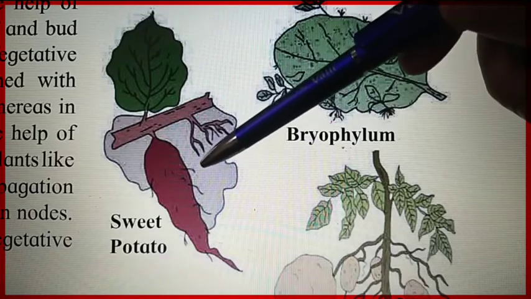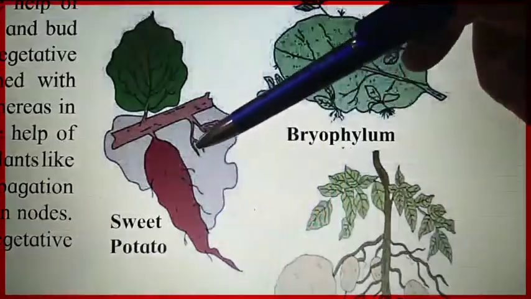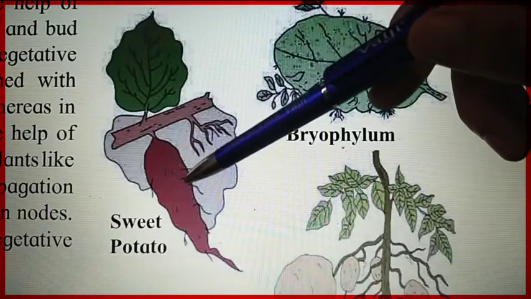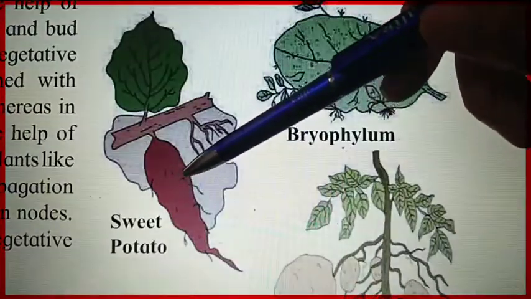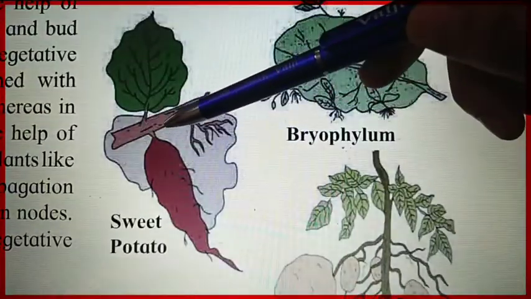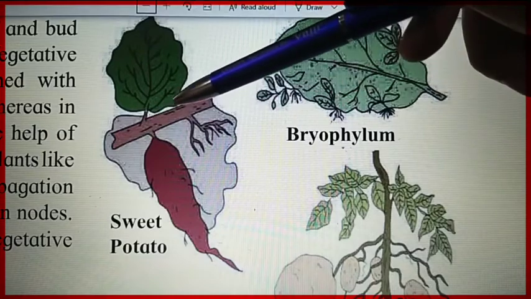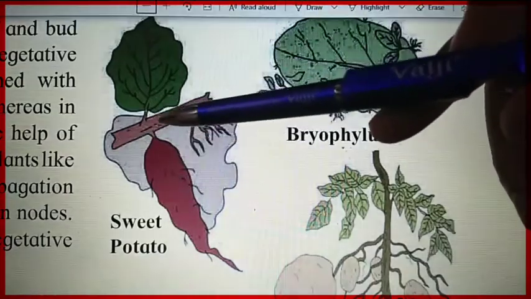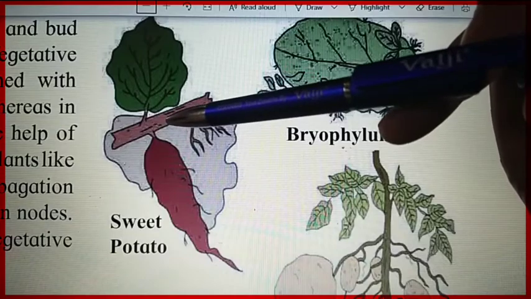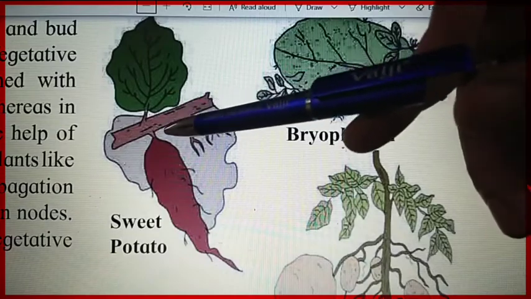Here you can see the sweet potato, which is reproduced by the sweet potato itself, or its branch also. If you cut its branch and plant it in the ground, then a new plant will germinate from this branch itself.